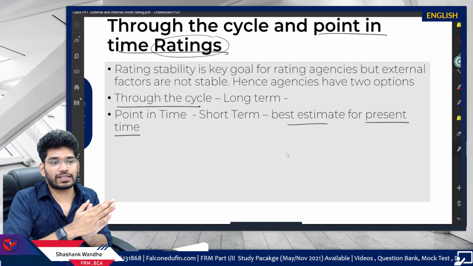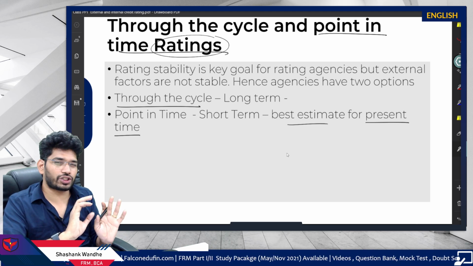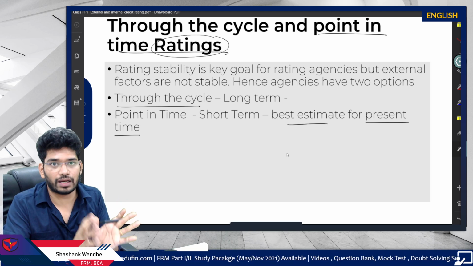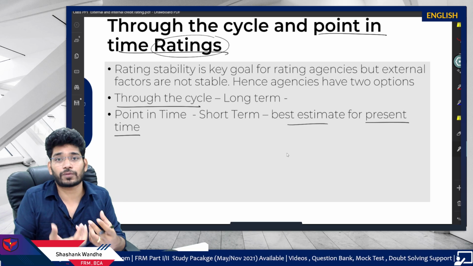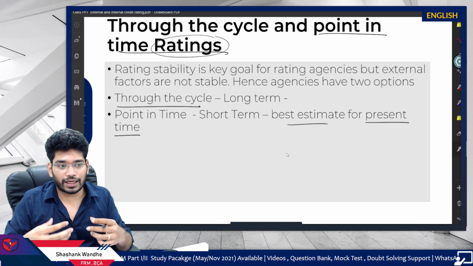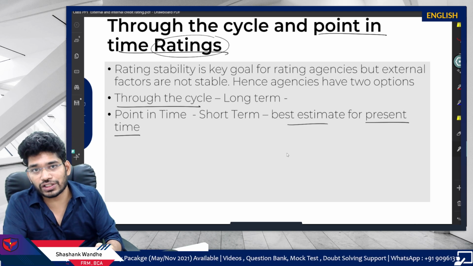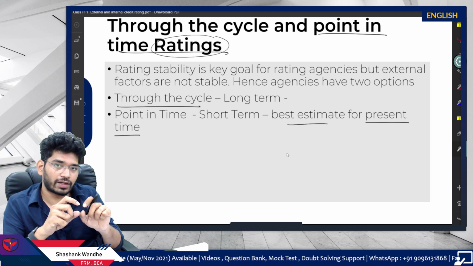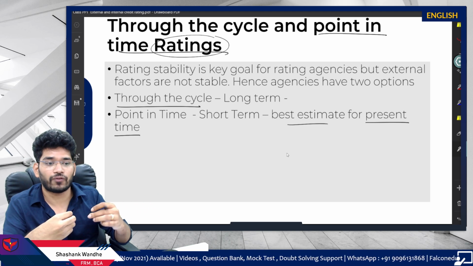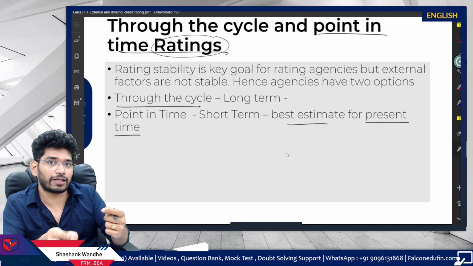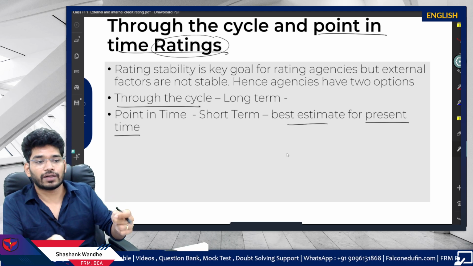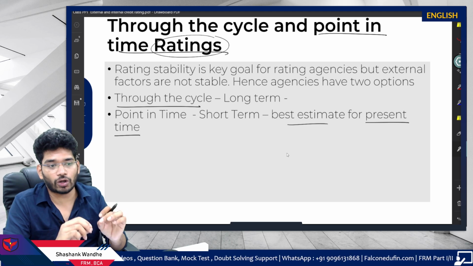So for this, they have designed two types of scales to make sure that there is a relatively stable rating, which provides trustworthiness for that particular rating agency. If that particular security is able to maintain its rating, it means the rating initially given to that security was decent enough, was well thought out, right?